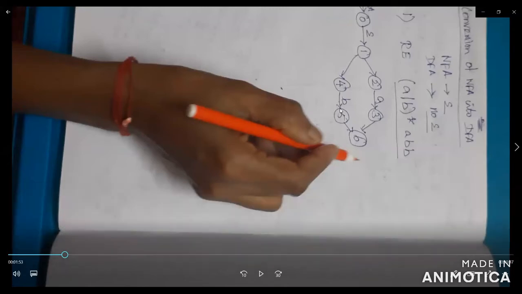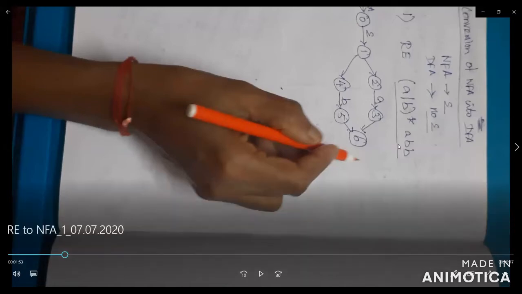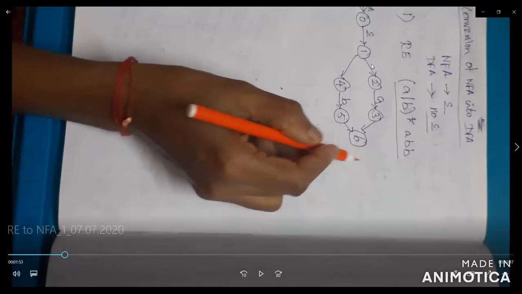What is the differentiation between A bar B and A plus B? Are both in the same diagram or different diagrams? Here you have to check in RE to NFA. Now draw the diagram for regular expression to NFA. You use epsilon for the empty symbol. So epsilon can be added into the NFA diagram.